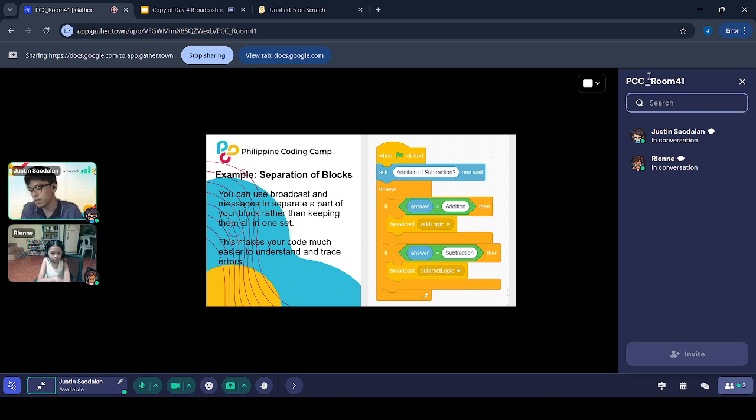Alright. So basically, I'll give a step by step run through of this code block so you can understand it, okay? When the green flag is clicked, the program will ask the user addition or subtraction and wait for an answer. Now we go to the if conditions. If your answer is addition, it's going to broadcast this message, which is add logic.